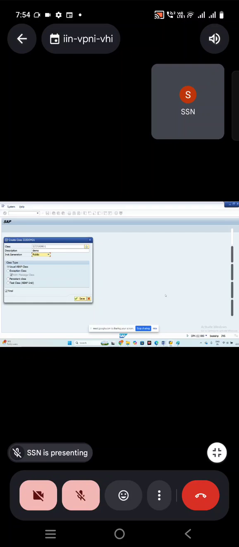Okay, and then test class. So I don't want to run the entire program end to end. So I've written only some logic in the processing logic, and only that piece of code we want to test. So at that time, they're going to create the test classes so that it's going to run only that piece of code, and they can check whether it is working or not. So these are the types of classes.